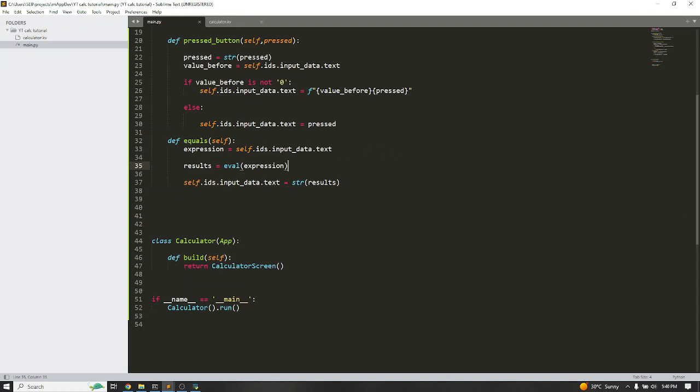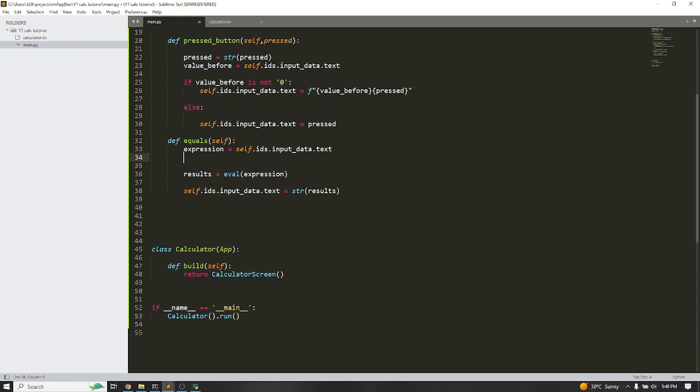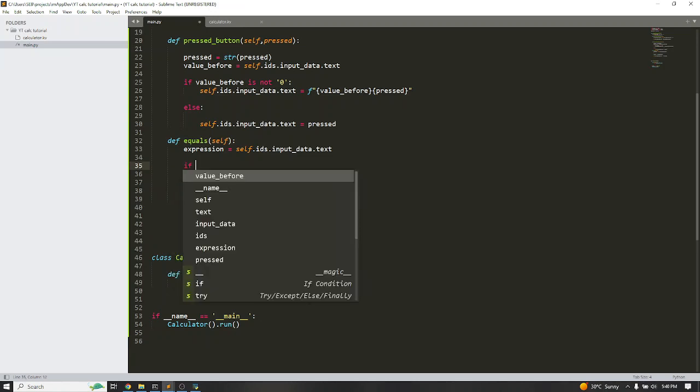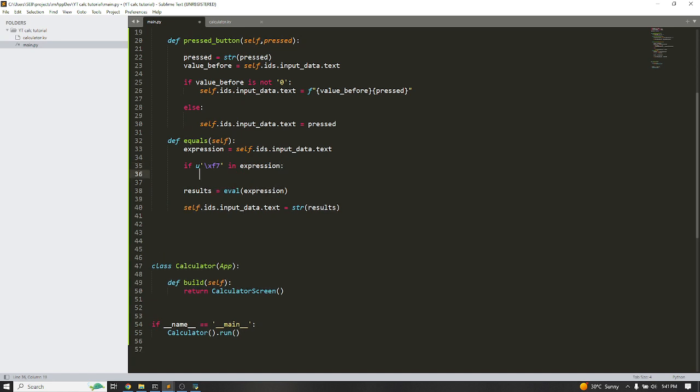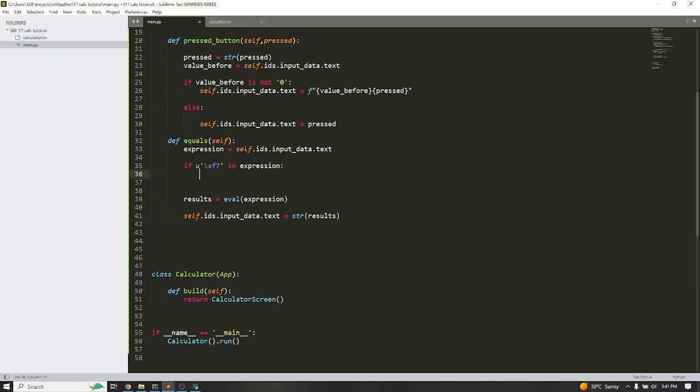Before the result, I'll write a condition: if we have the division sign in it, and the division sign that we are using is this character code, so if the expression we are coming from has that particular division symbol which Python does not understand, we want to change that.